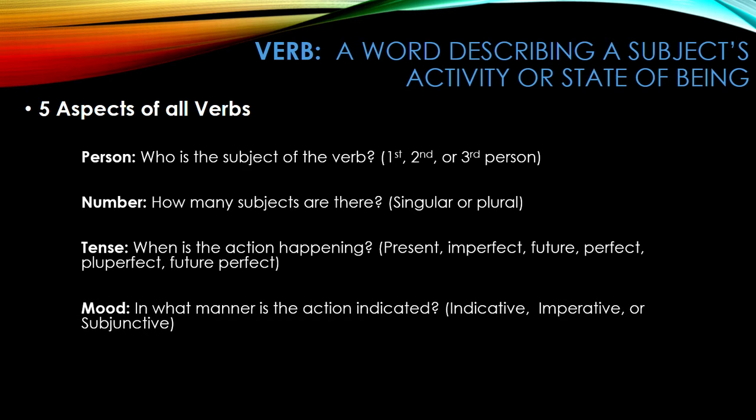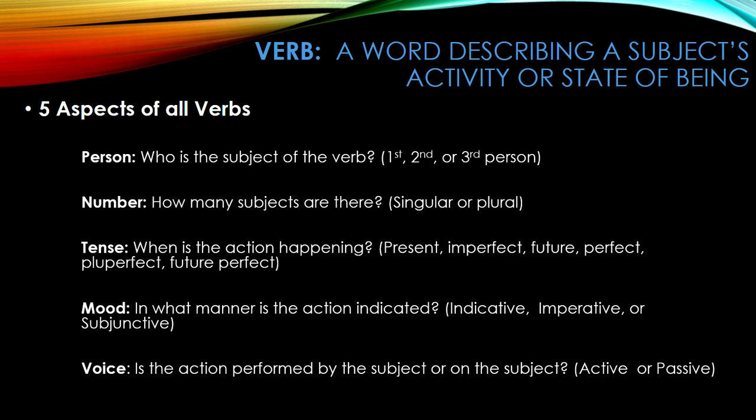The fourth aspect of a verb is its mood. The mood of a verb tells in what manner the action is being done. The indicative mood indicates facts, or things that have actually happened. The imperative mood orders actions, making it a command. Think of emperors using the imperative to order people around. The subjunctive mood describes hypothetical or potential actions. You won't need to worry about the subjunctive until Latin 102.